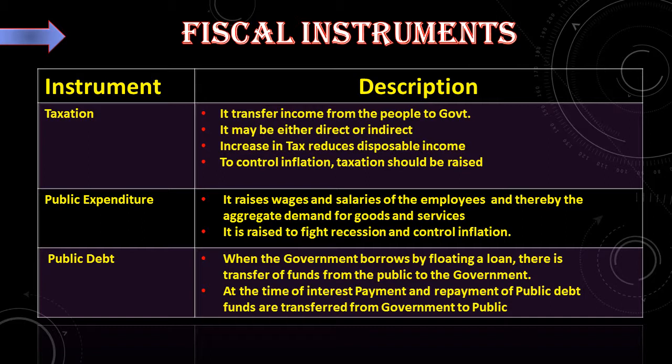Next instrument is public debt. When the government borrows by floating a loan, there is transfer of fund from the public to the government, that is from the people to the government. At the time of interest payment and repayment of public debt, funds are transferred from government to the public. So these are the three fiscal instruments.